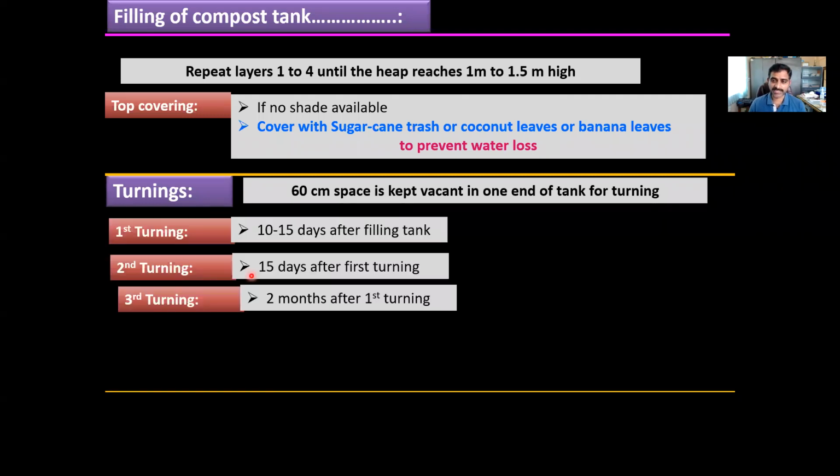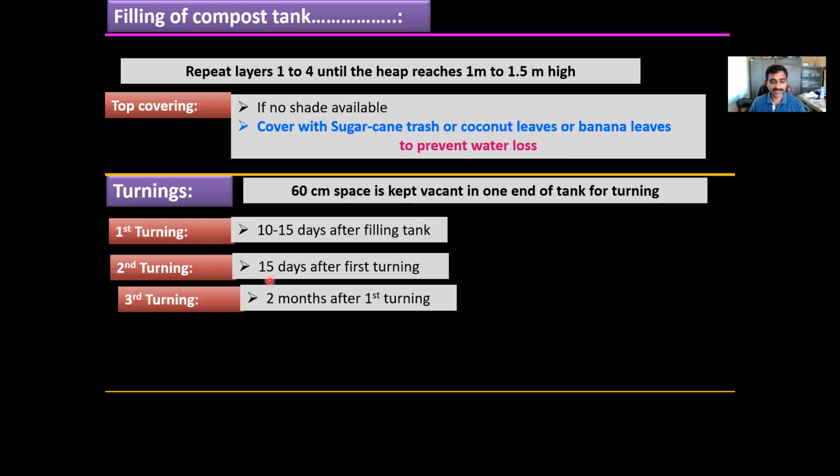Your first turning is given 10 to 15 days after filling the tank. During each turning, you can sprinkle water to increase the moisture level to approximately 15 to 20%.